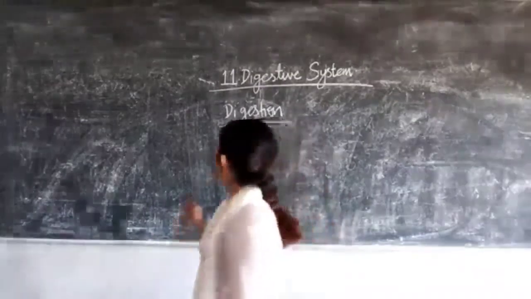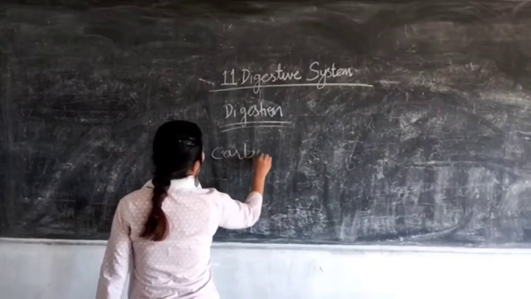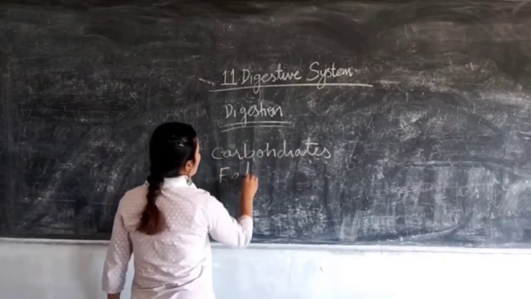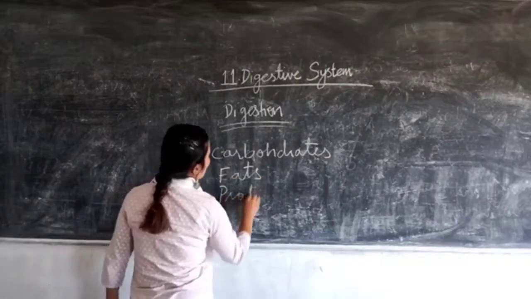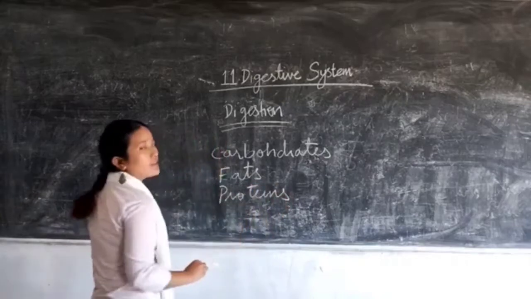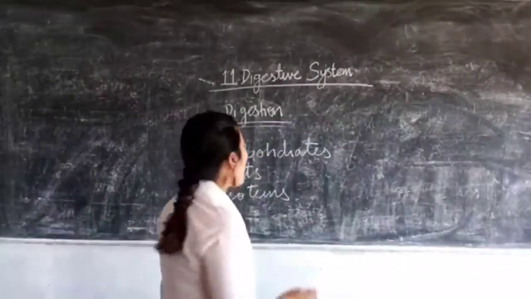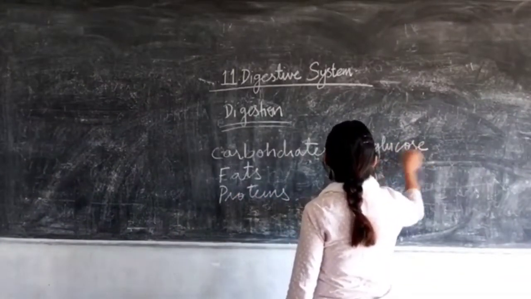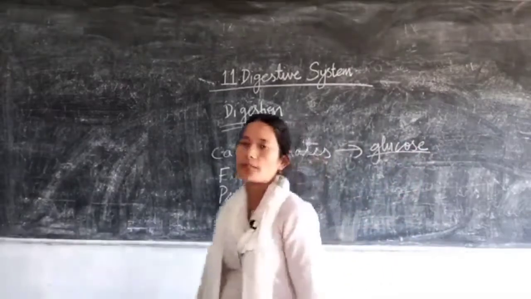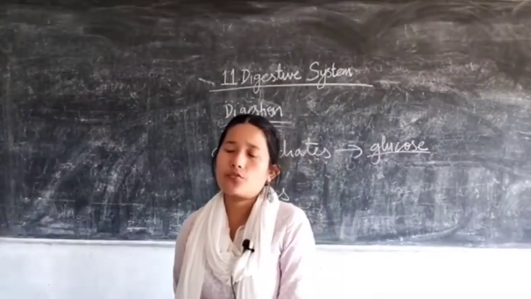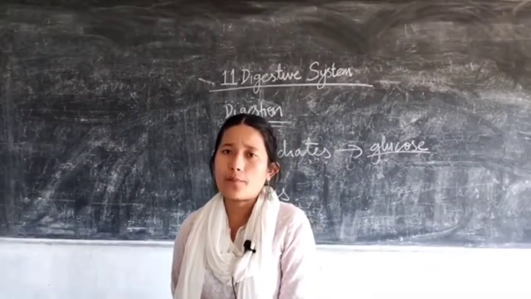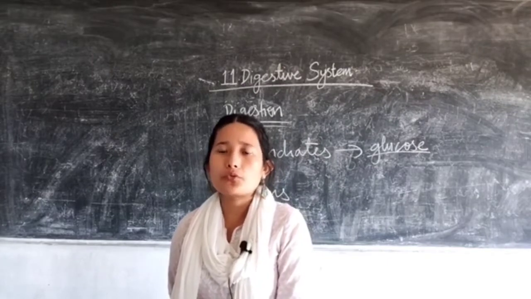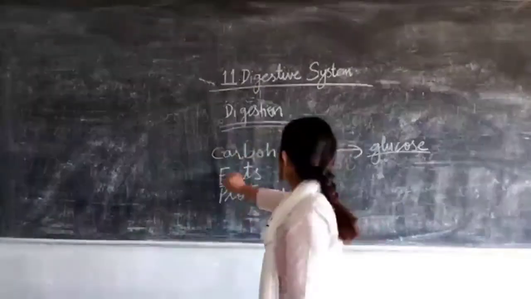For example, we take the food in the form of carbohydrates, fats, proteins, and vitamins and minerals. Now, carbohydrates only in the form of glucose are acceptable by our cells. So, if you take carbohydrates in other forms like maltose or lactose, they also have to be broken down into glucose in order to produce energy.